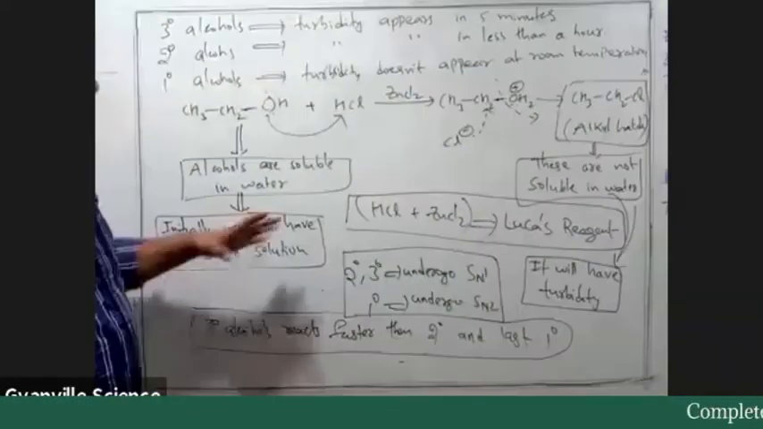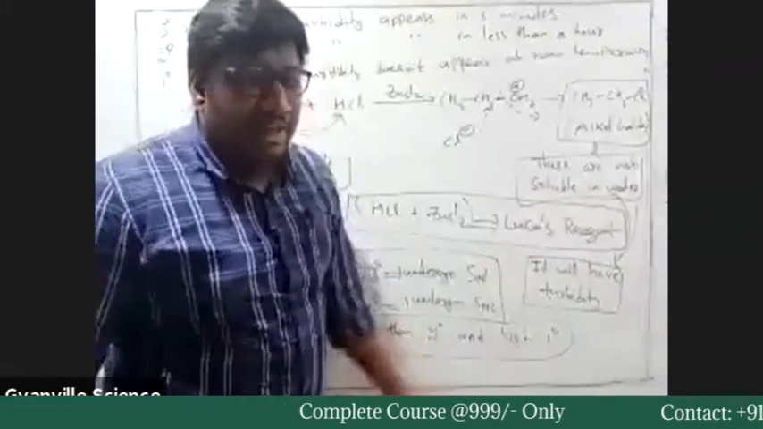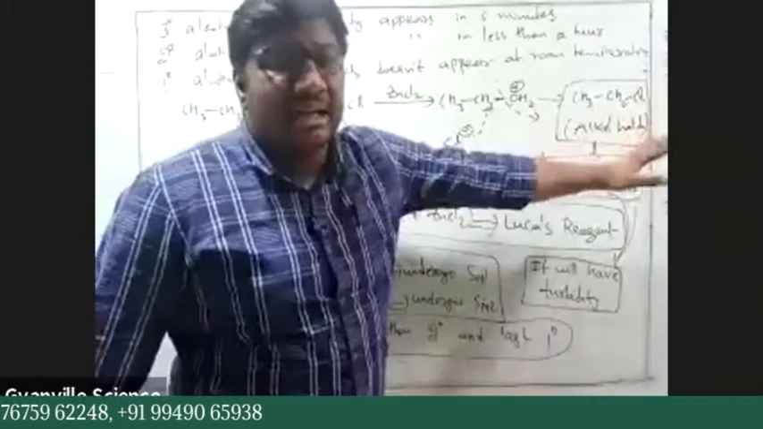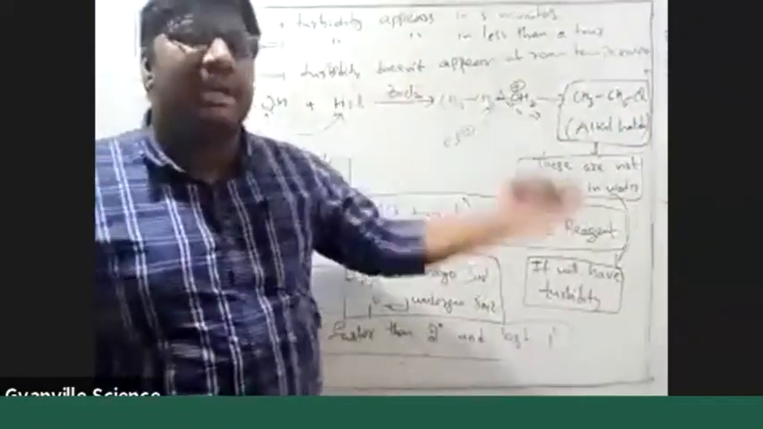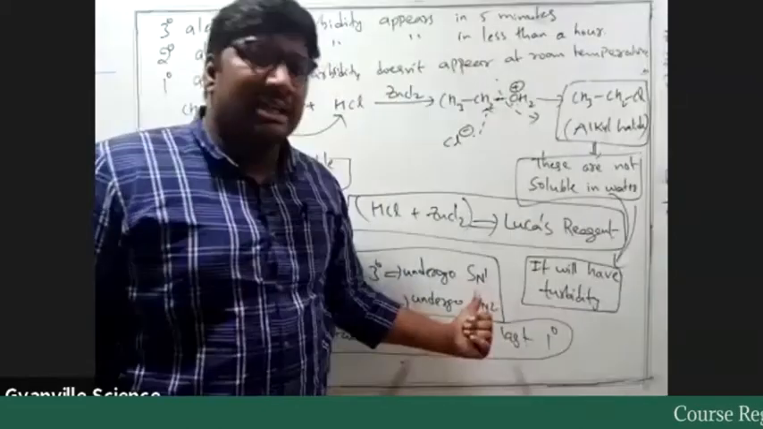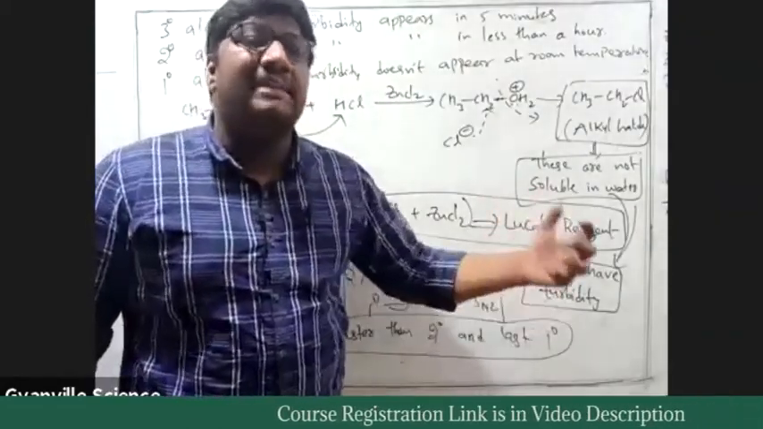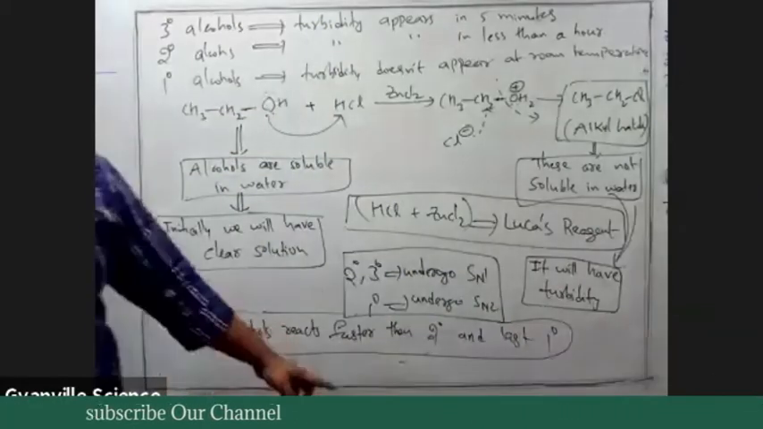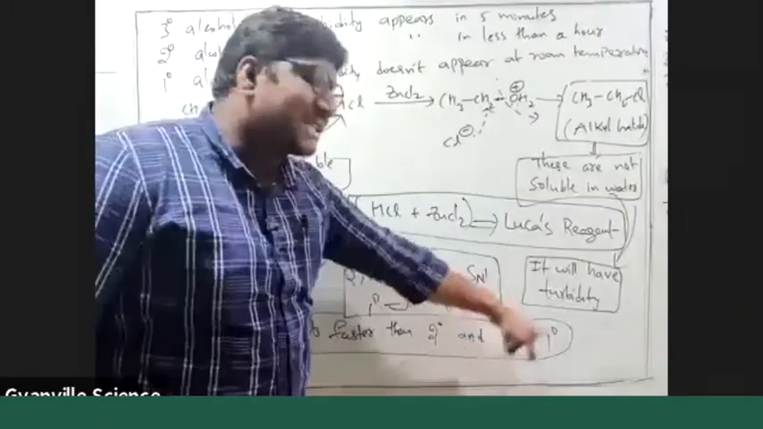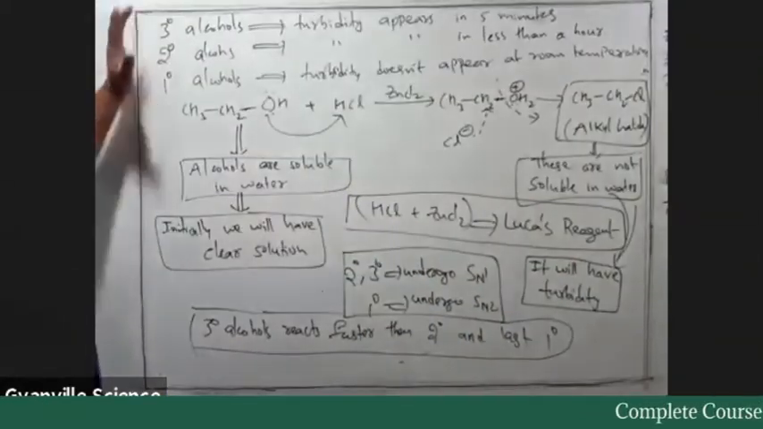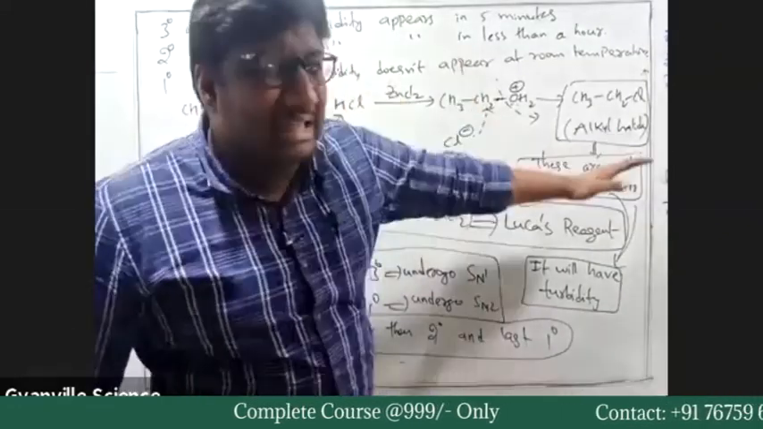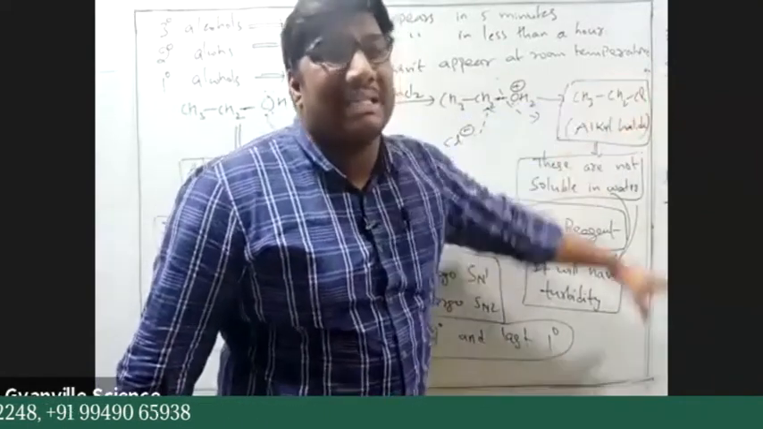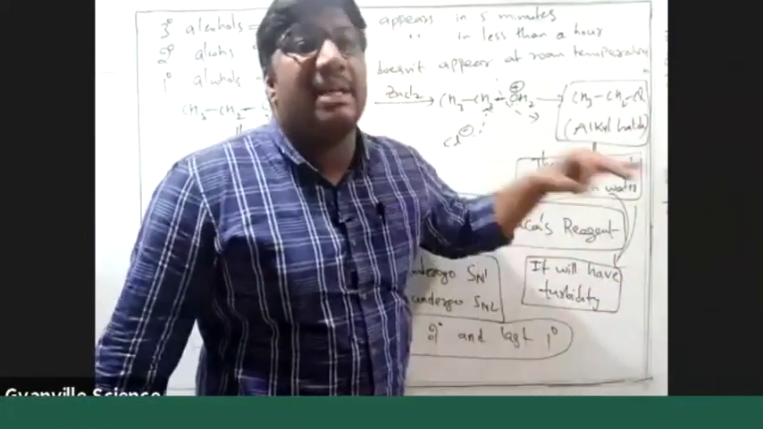Okay. And again, when you want to distinguish between primary, secondary, and tertiary alcohols, tertiary alcohols undergo this reaction fastest because the intermediate would be a tertiary carbocation, and the tertiary carbocation is more stable than the secondary. Yes or no? So tertiary alcohols react faster, then secondary, and lastly primary alcohols. Whenever we say tertiary alcohols react faster, what do we mean? Tertiary alkyl halides are formed faster. That means turbidity appears faster.